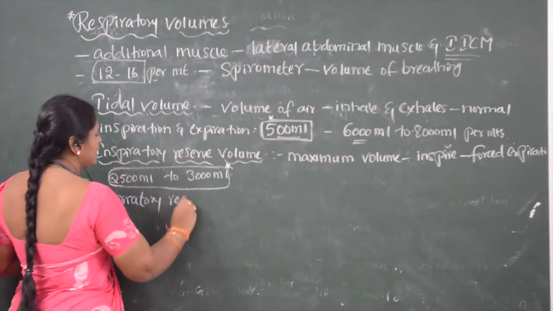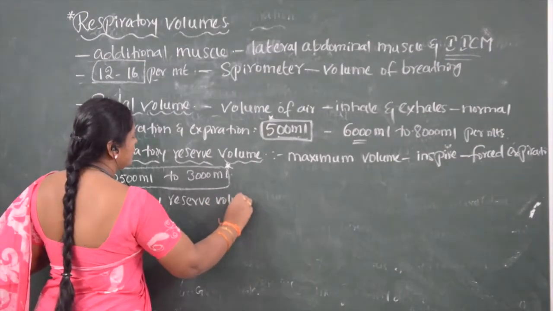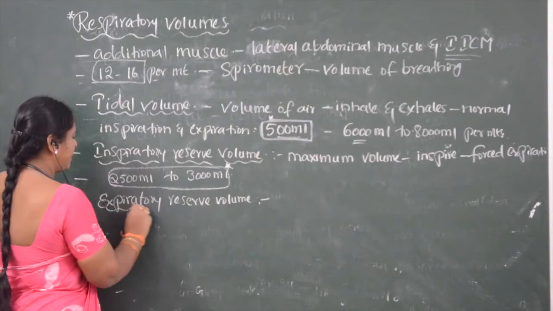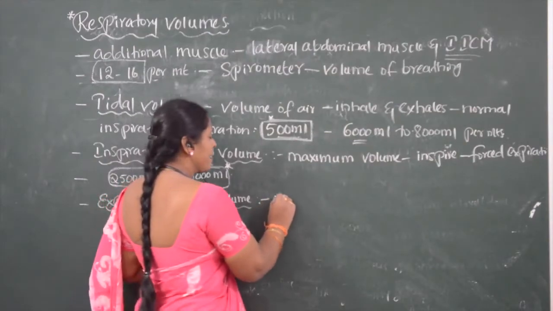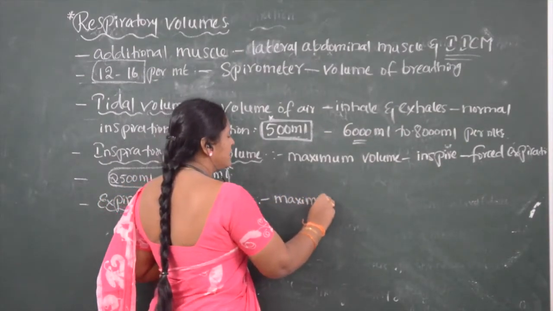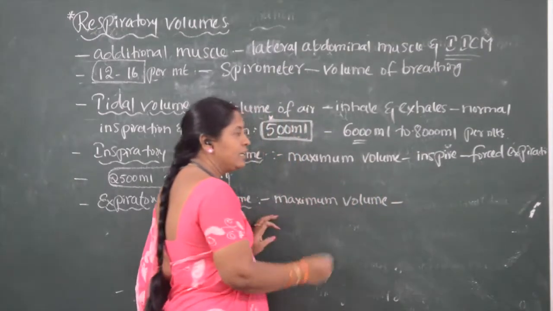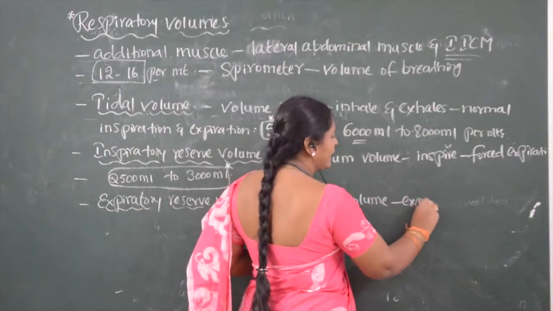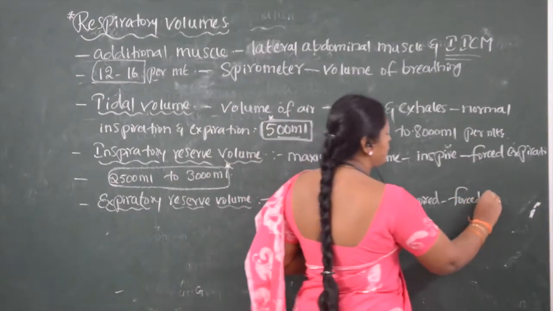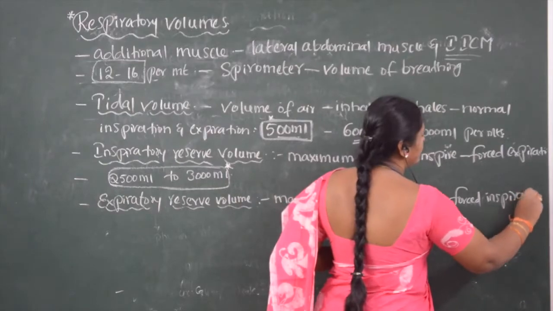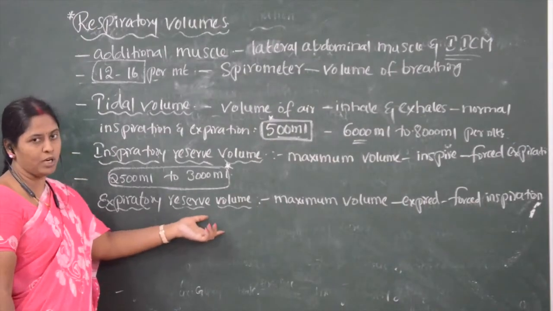Expiratory reserve volume, or ERV. Expiratory reserve volume is the maximum volume of air that can be expired after forced inspiration. After forced inspiration, it is called expiratory reserve volume.